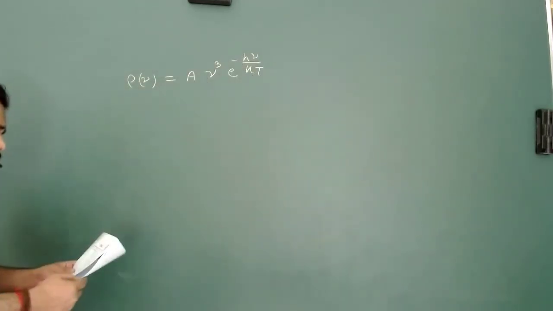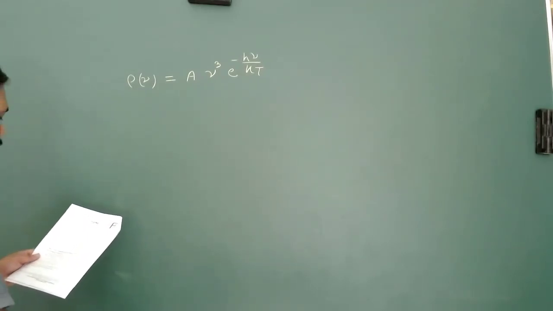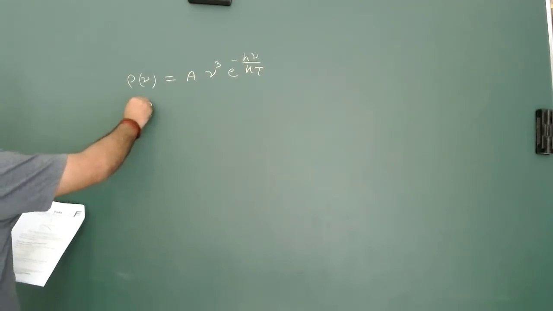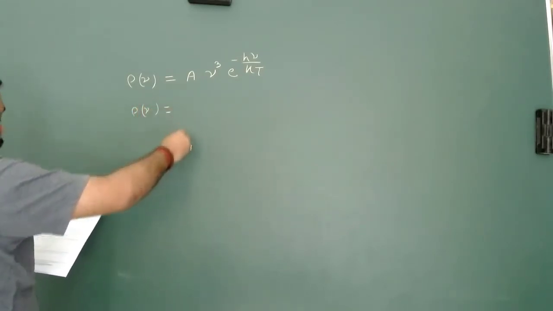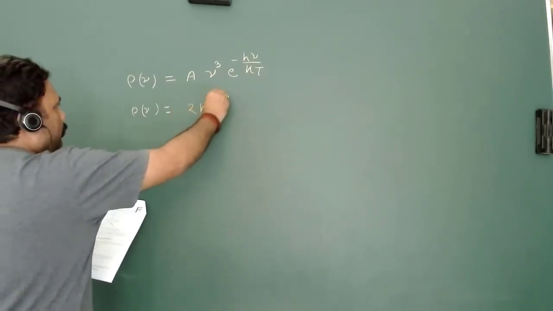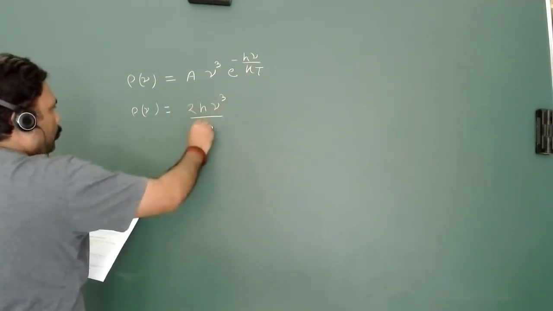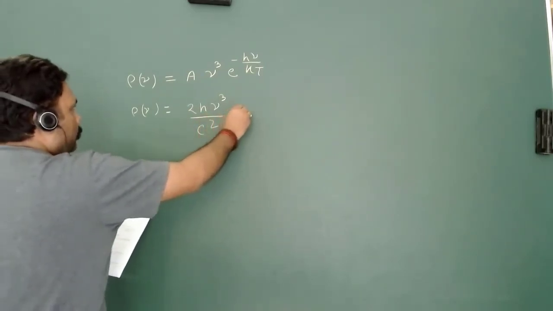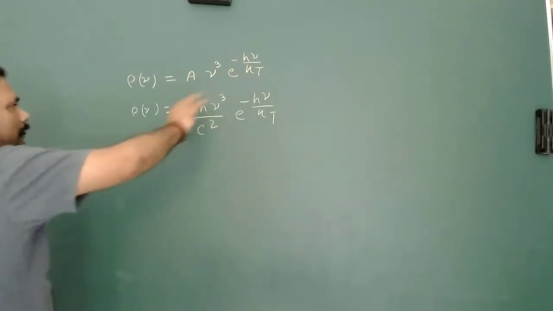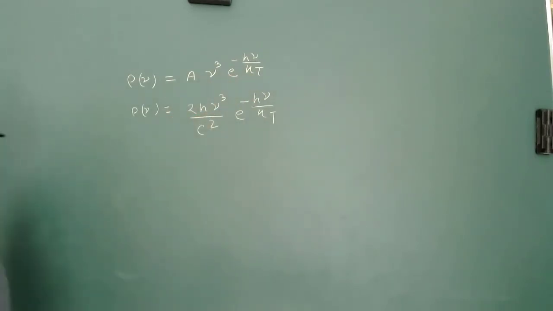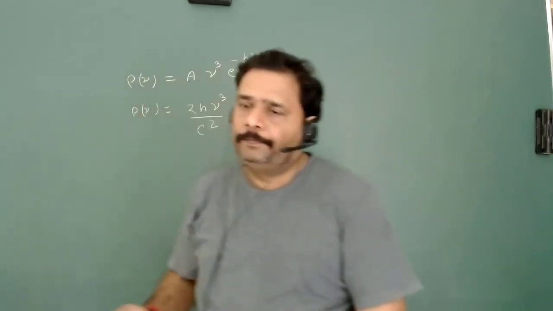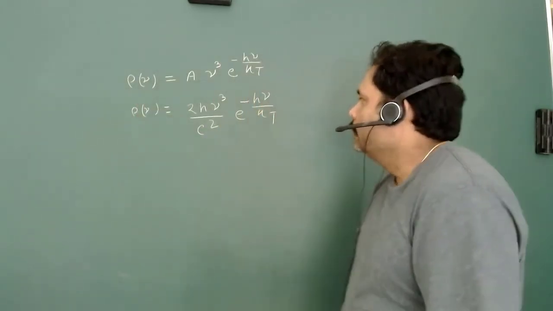I can give you the complete formula, and I think this complete formula for rho nu will be 2h nu cubed upon c squared e to the power h nu upon kT. I think this is the approximated value of A we can get, and he says that this is the distribution of black body radiation.